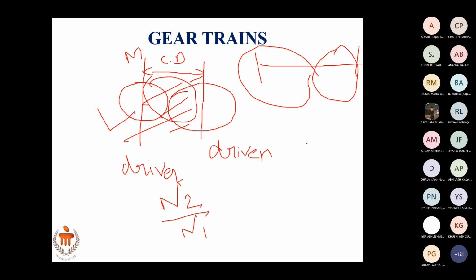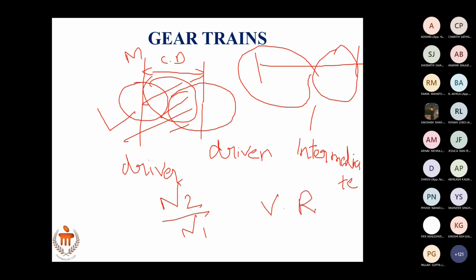You should have what? Can you have the same stationary gear? You need to have not stationary; they will also move, but they will not have any effect on the velocity ratio. You need to use other gears to fill the space between driver and driven, so that those intermediate gears have no effect on the velocity ratio.